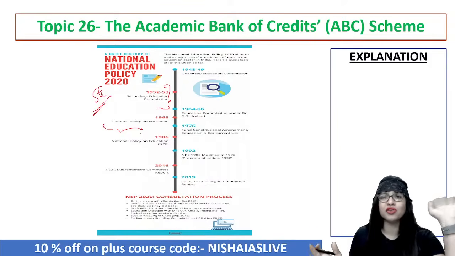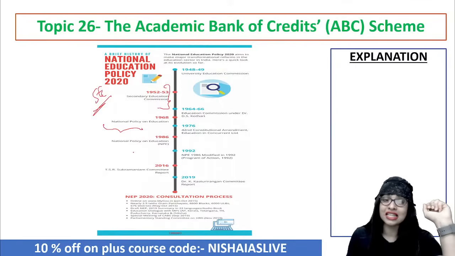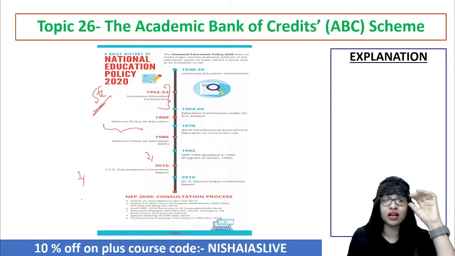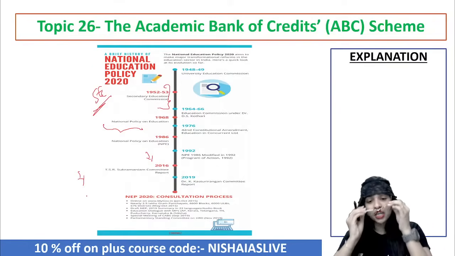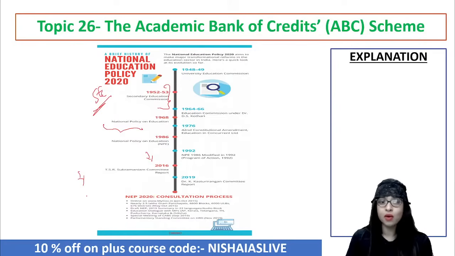But somewhere or the other, the issues of illiteracy, the issues of higher education dropouts, and all these things still had to be taken into consideration. And that is how, guys, in the year 2016, there was a committee called the TSR Subramanian Committee. Based on that report, we had a discussion with regard to the NEP, and that was a draft again. And finally, in the year 2020, the NEP was brought in by the government once again with the total change. Clear?